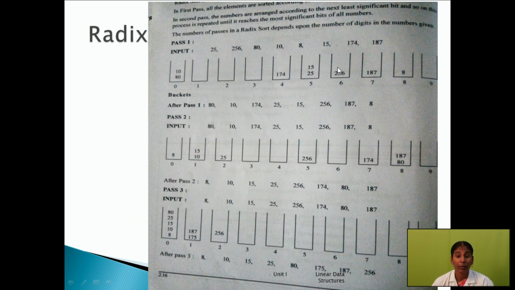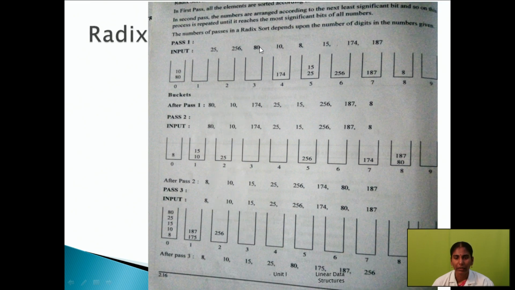Another important point: you have to store the data in order. The first element, 25, you take first. The next element, 256, you take second. 256 will be stored in the 6th bucket, while 25 goes to the 5th bucket.